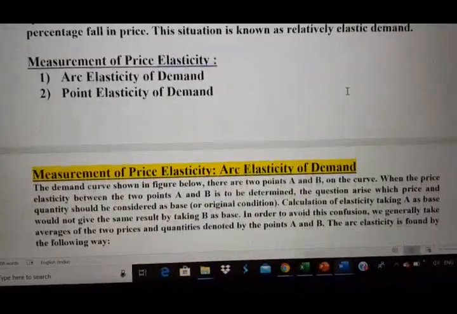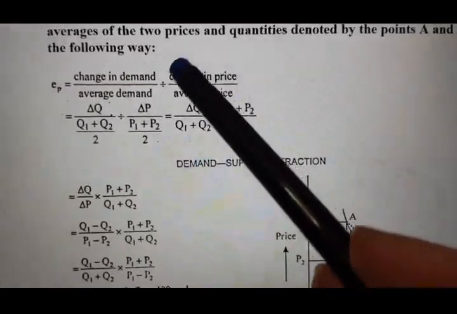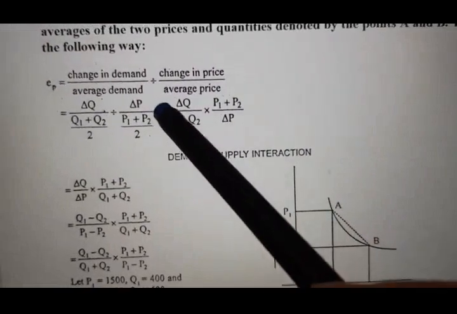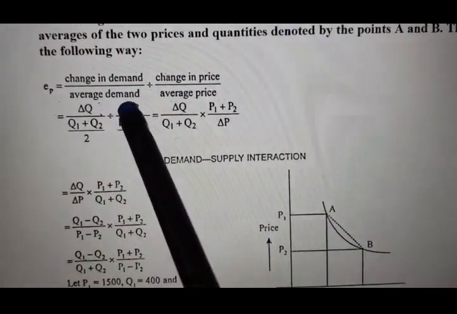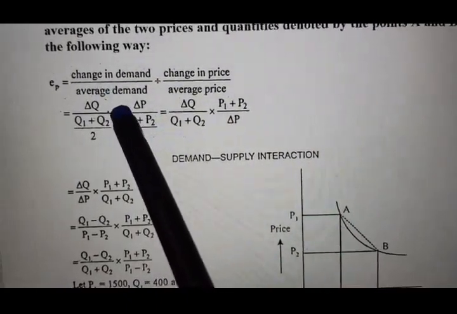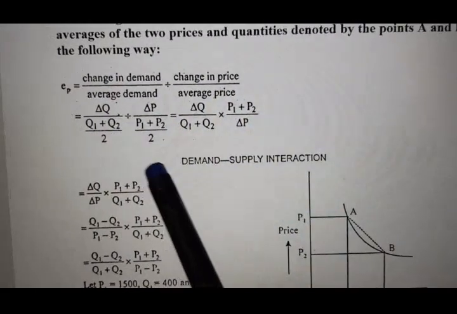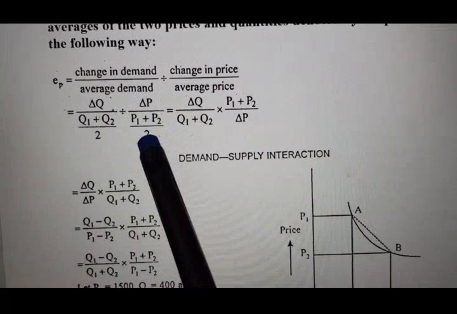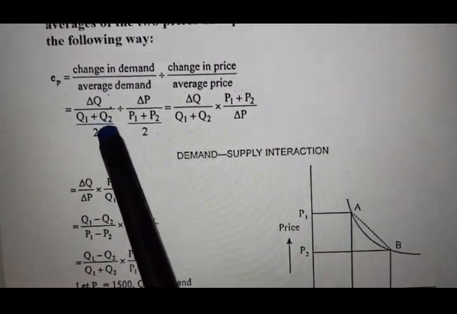See here, this is the change in quantity demanded, and this is the change in price, and instead of original quantity demanded we are taking average demand, and instead of original price we are taking average price. So the formula can be elaborated like this: delta Q, change in quantity, divided by average.